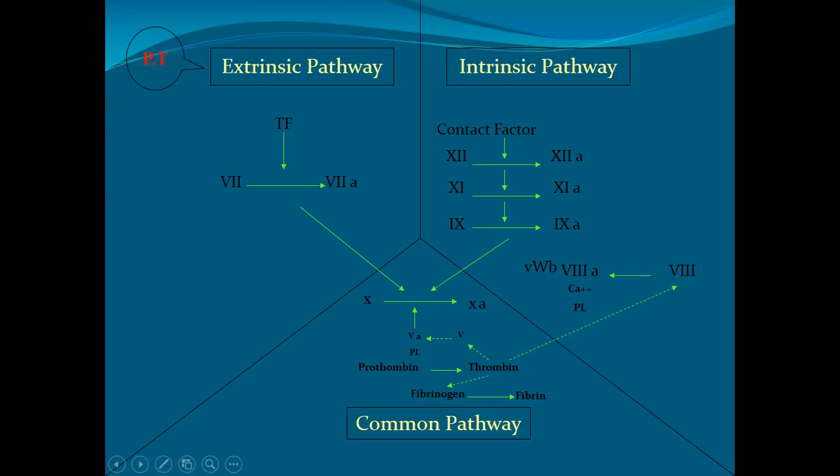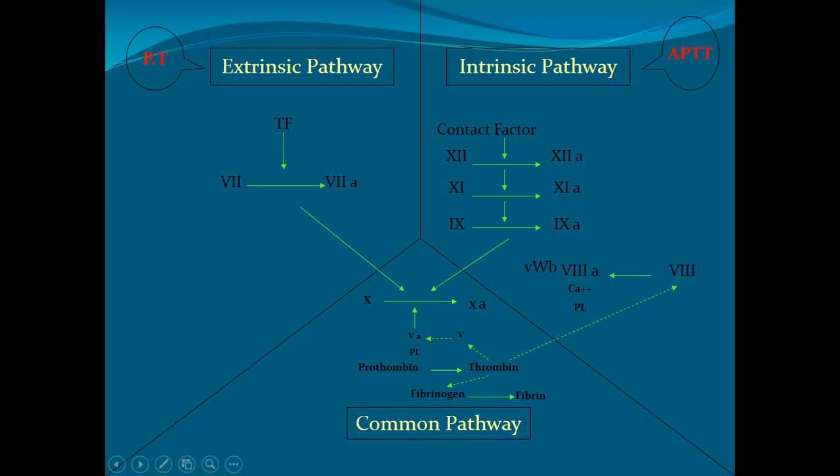This is the extrinsic pathway, this is the intrinsic pathway, and the intrinsic pathway is controlled by means of the APTT. Activated factor 10 causes the conversion of prothrombin to thrombin. Prothrombin is factor 2. Now the activated thrombin converts fibrinogen into fibrin.